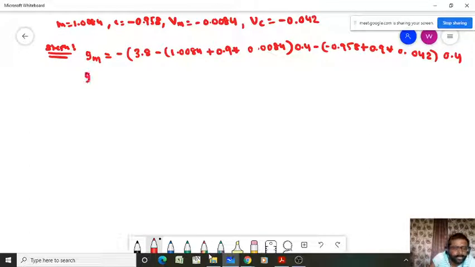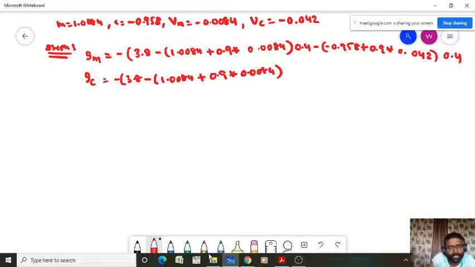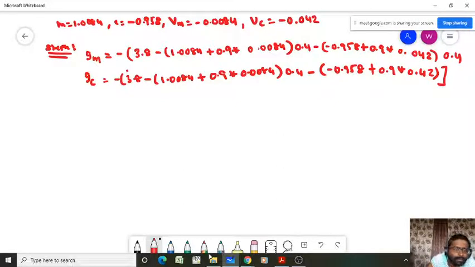Similarly, you have to calculate GC, that's equal to minus 3.8 minus M, that's 1.0084, plus gamma 0.9 into Vm 0.0084, into 0.4, minus C, minus 0.958, plus 0.9 into 0.042. That's it. So calculate the GM and GC values. After calculating GM and GC values, the rest of the things are the same.